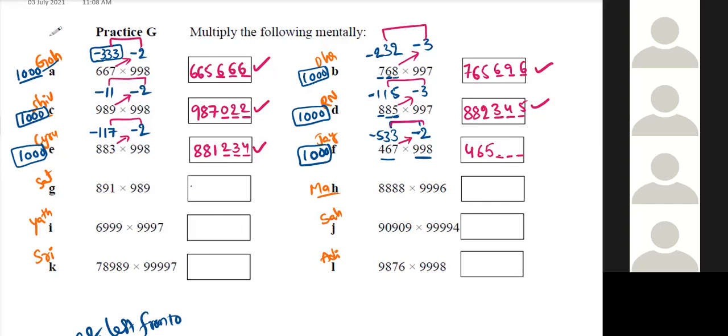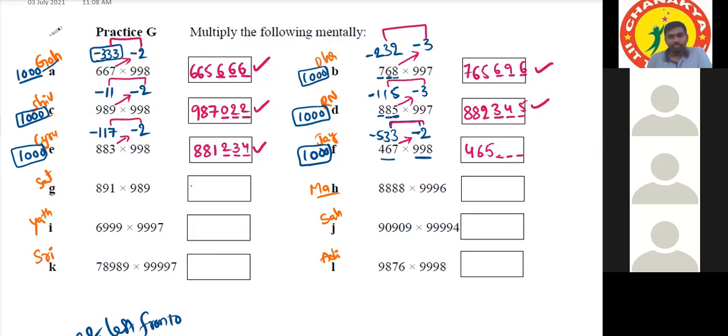The product is 1066. Very good. How to write that number? It is a 4-digit number, so we add the 1 to the 465, making 466, and then 066. The final answer is 466066.